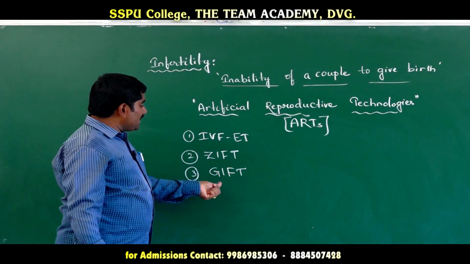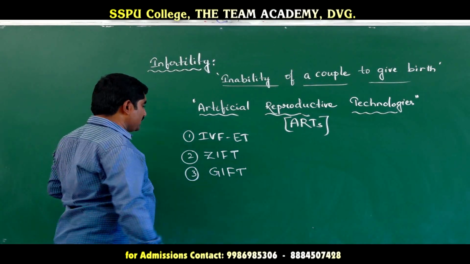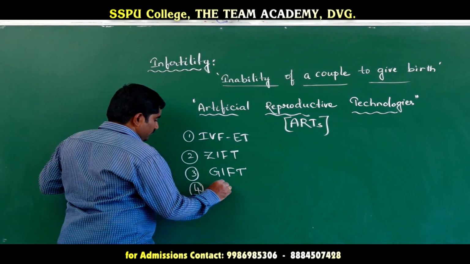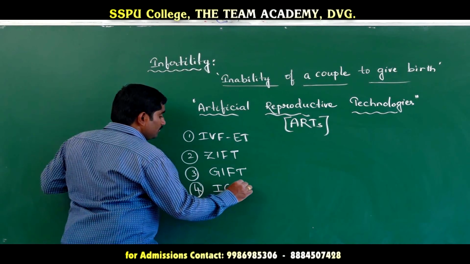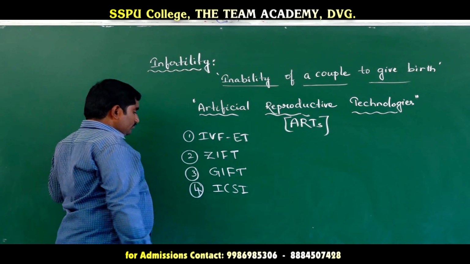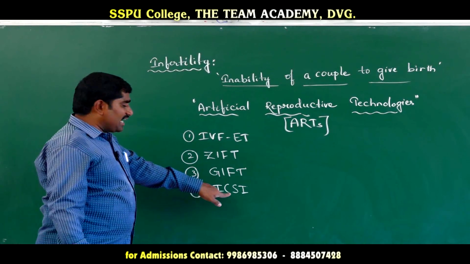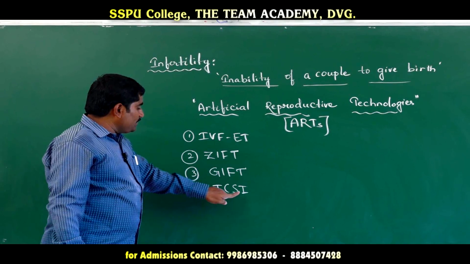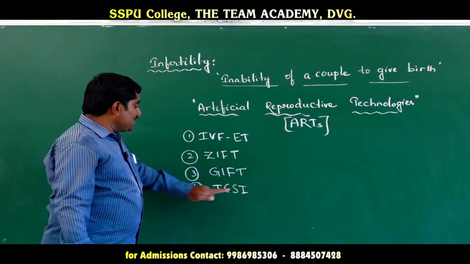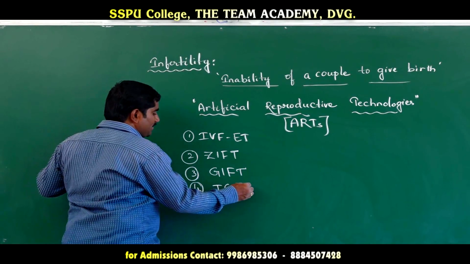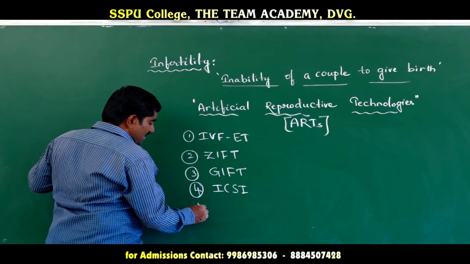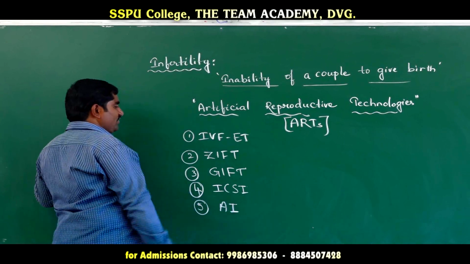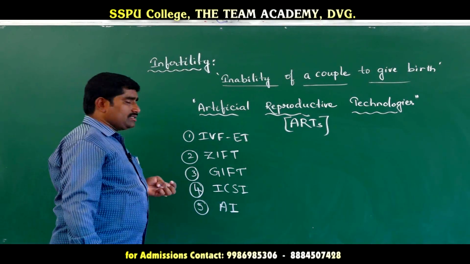Fourth is ICSI, intracytoplasmic sperm injection. Fifth is artificial insemination. These are the five methods.